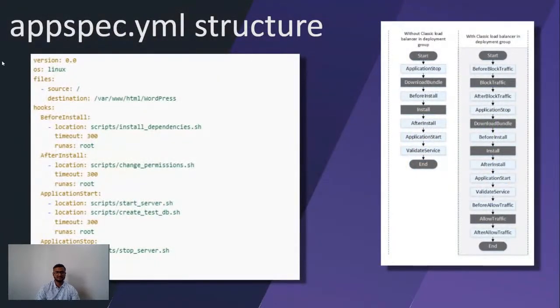Now we will understand the appspec YAML structure of this. We again have the version part, which tells CodeDeploy to interpret the file in the given order. We can select the OS like this. We can have Linux and so on, as we want.